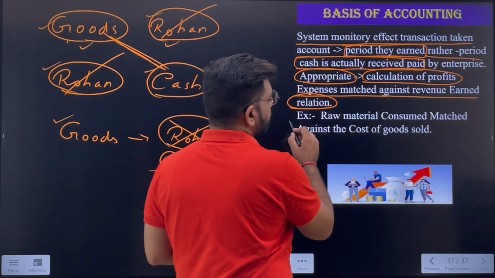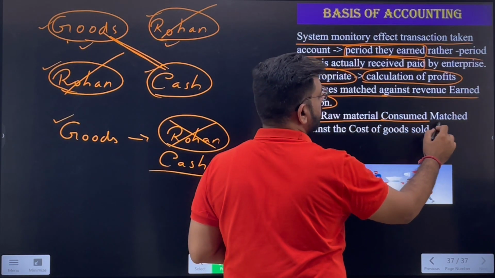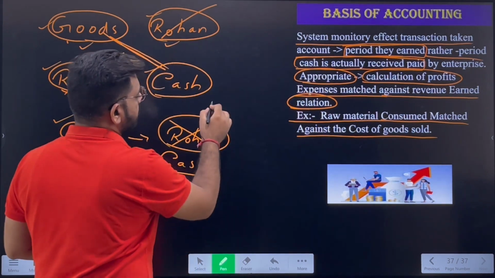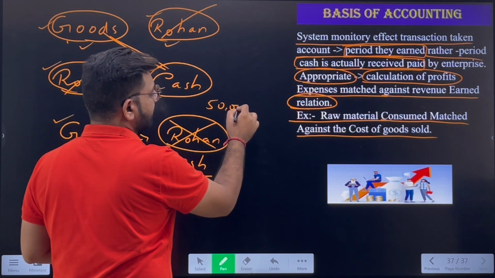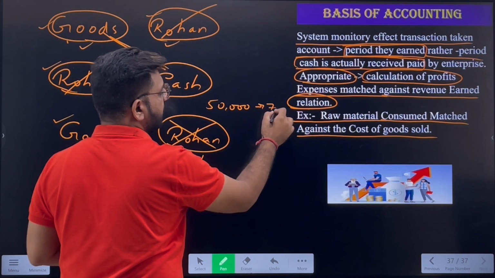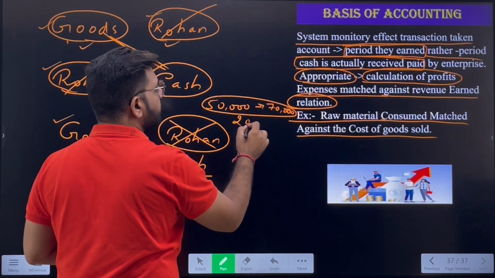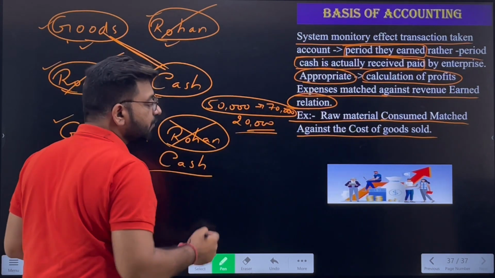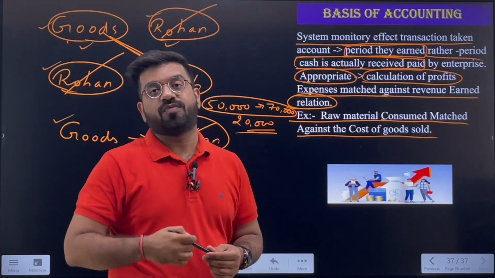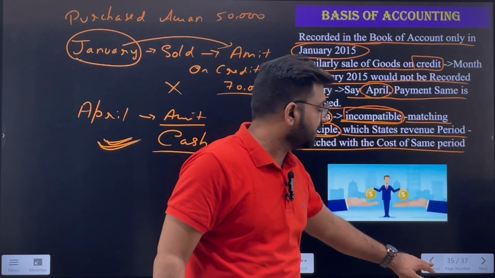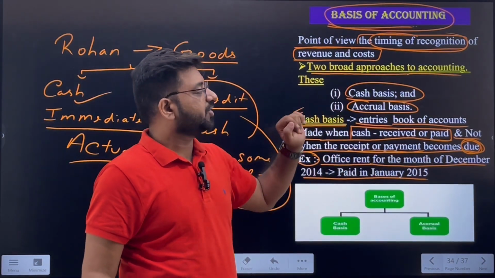Next example, the raw materials which were consumed are matched against the cost of goods sold. As we already know, we purchased goods of 50,000 and in the same month we sold the goods for 70,000. This will be matched and a profit of 20,000 will be clearly visible, which was not visible in the cash basis of accounting. So these were the 2 bases of accounting, cash and accrual.